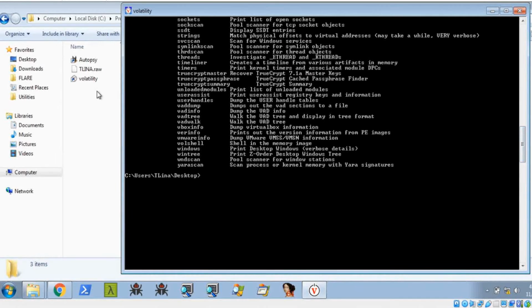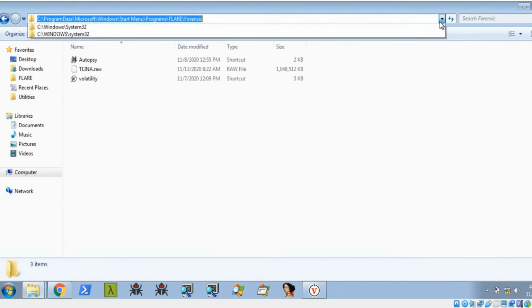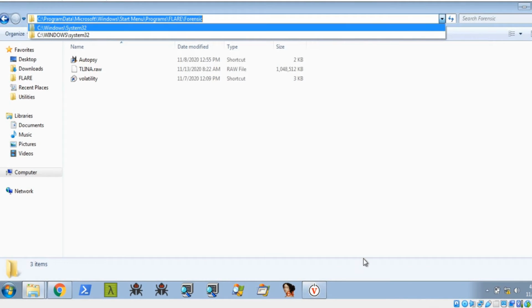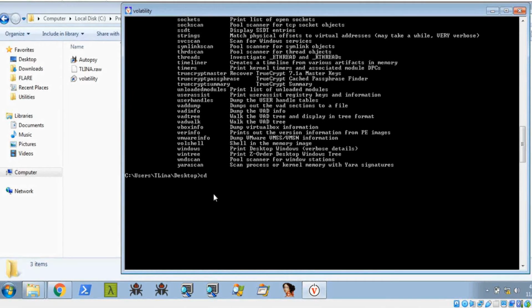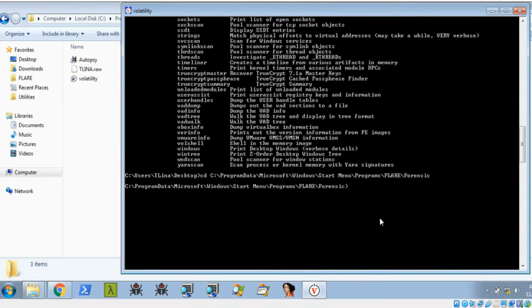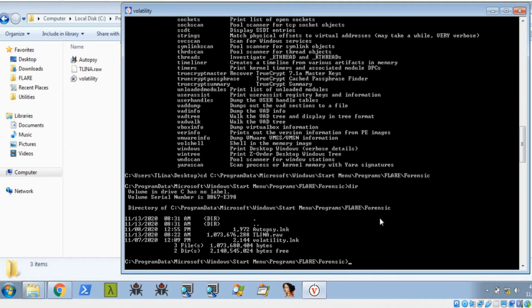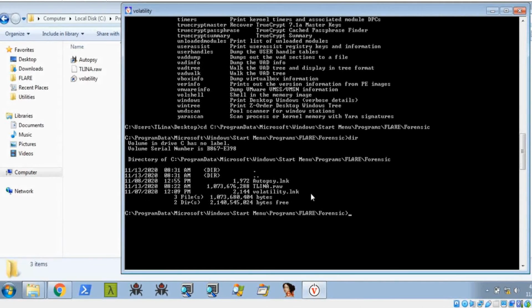So I'm going to copy this path in this file. Okay, type dir. These are the directories, the raw Tilina raw image file. So guys, now I'm going to get the image info inside this Tilina image, the dump memory.